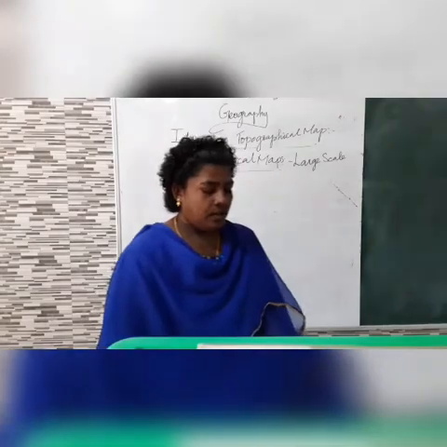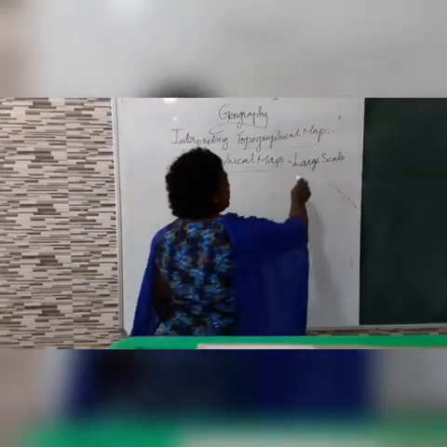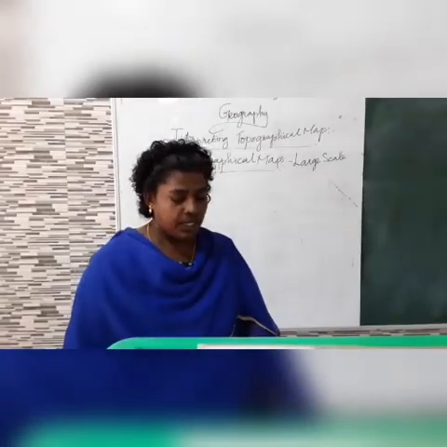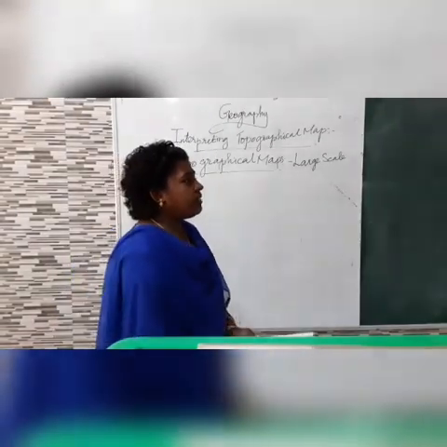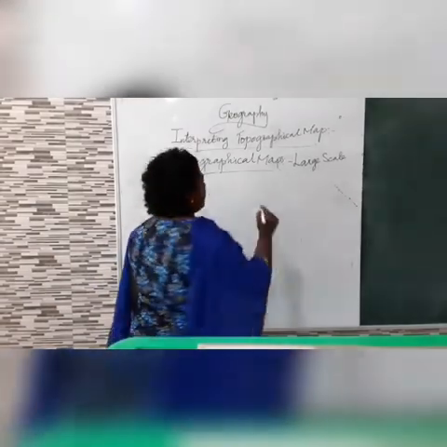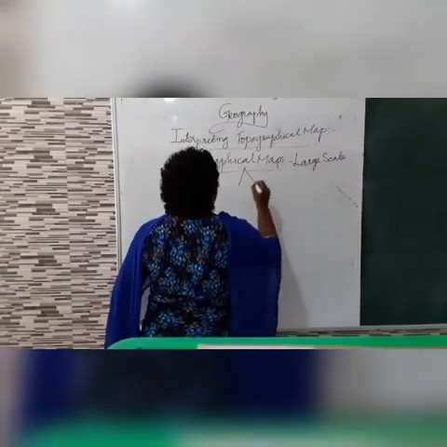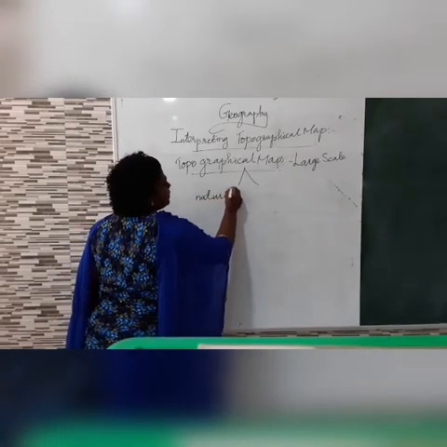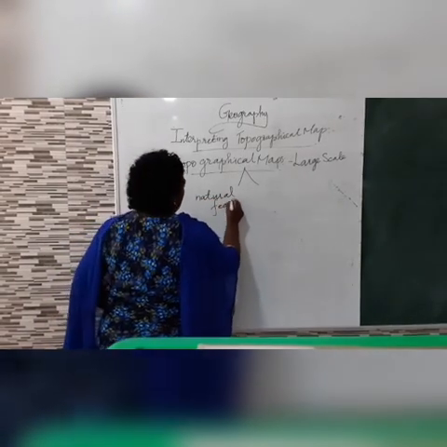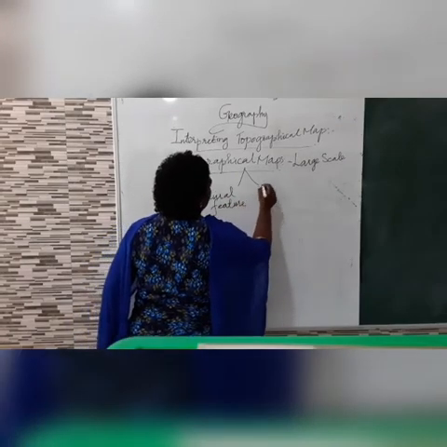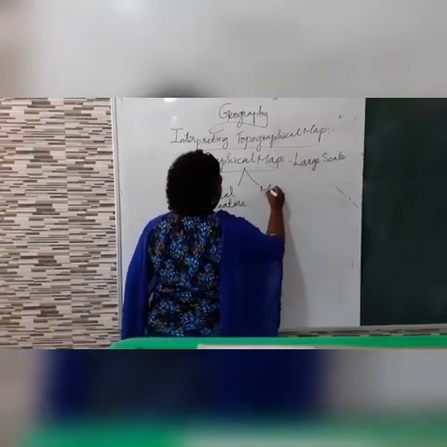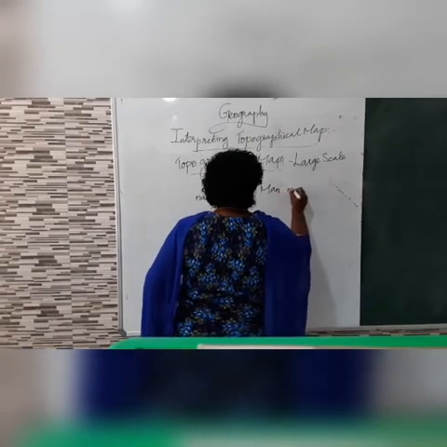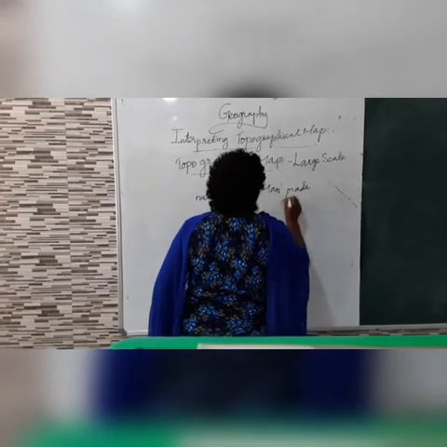See here, I already told you the topographical maps are the large scale maps. What do these large scale maps show? They show the natural features, and also they depict the man-made features.